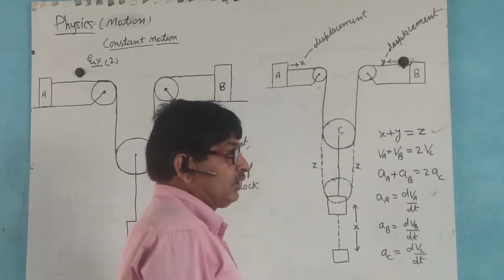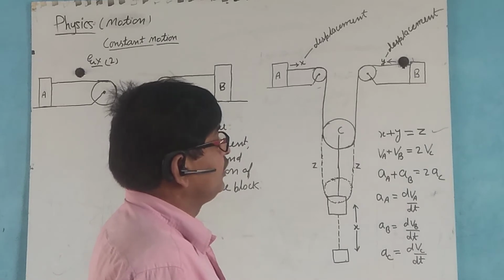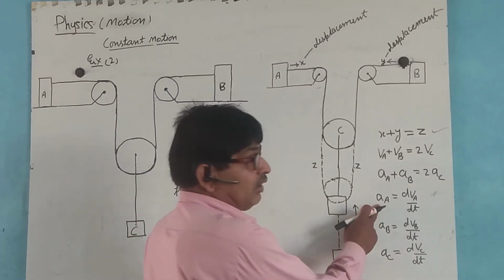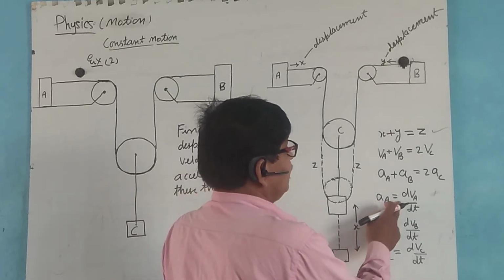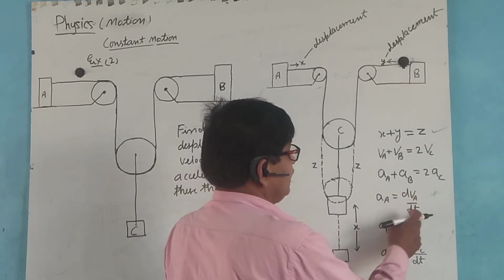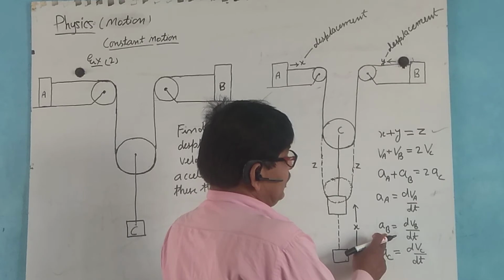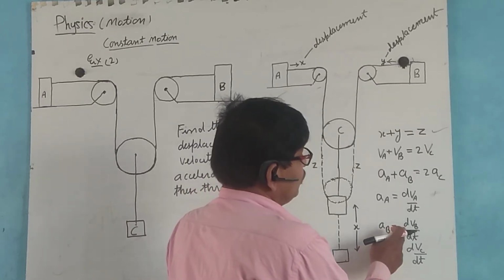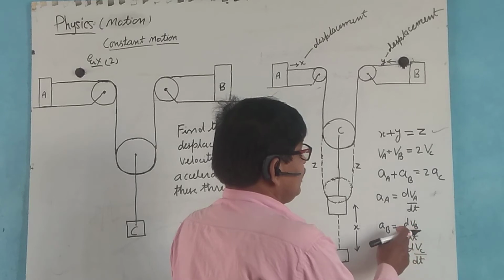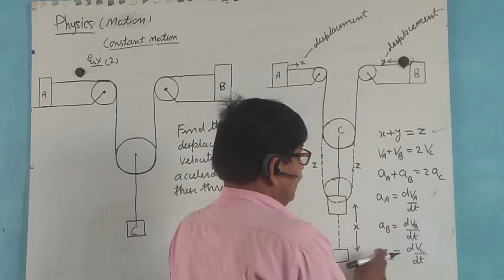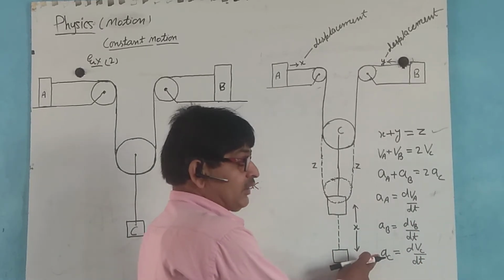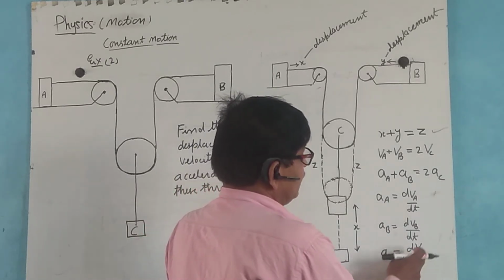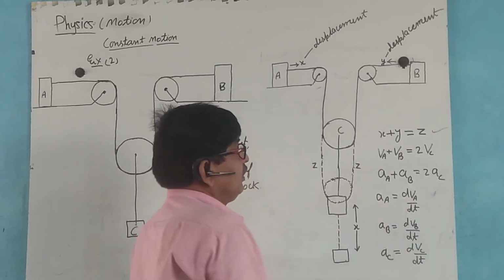As you know, the rate of change of velocity is known as acceleration, so we can write AA equal to dVA by dt, AB, the acceleration of block B, is equal to dVB by dt, and the acceleration of block C is equal to d by dt of the velocity of C here.